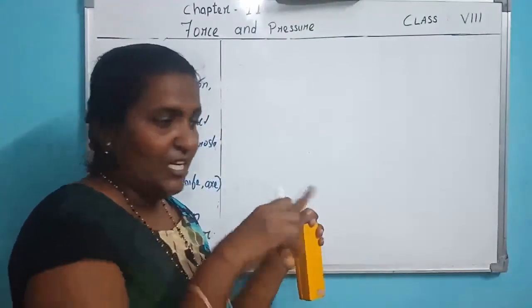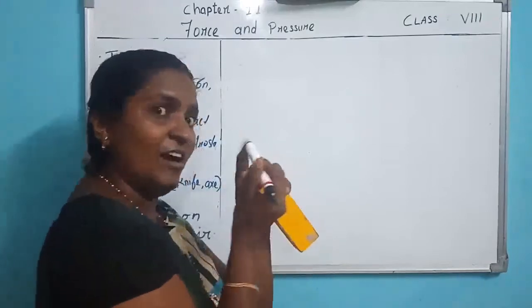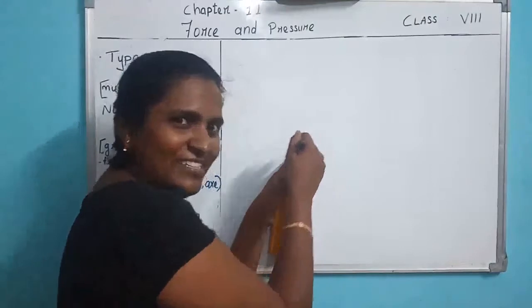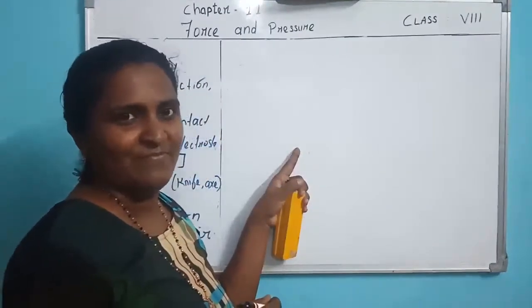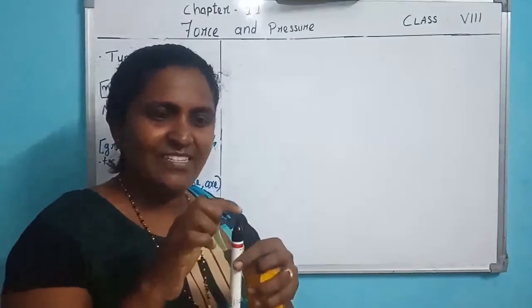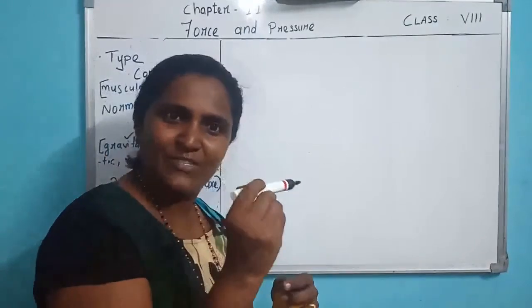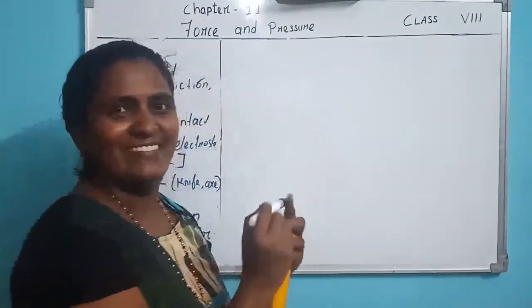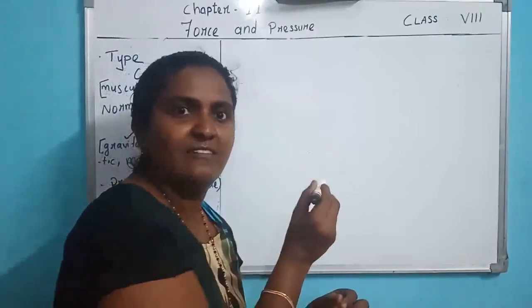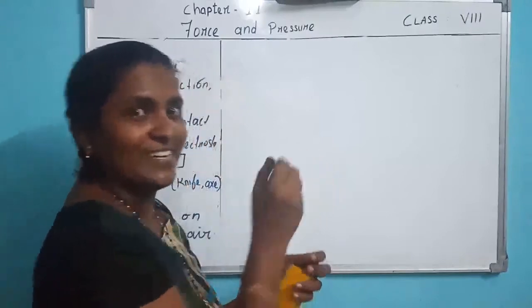Yes, if I apply force on this side, it pierces. If I apply it on this side, which is a large area, will it pierce? No. So pressure depends upon area. If you apply force on this small area, it will pierce inside. The same force applied on the large area will not go inside.